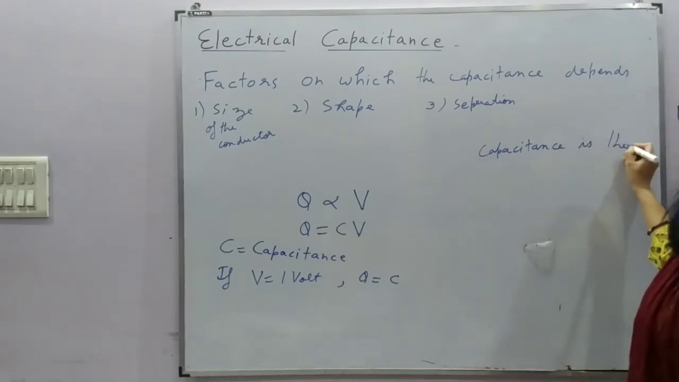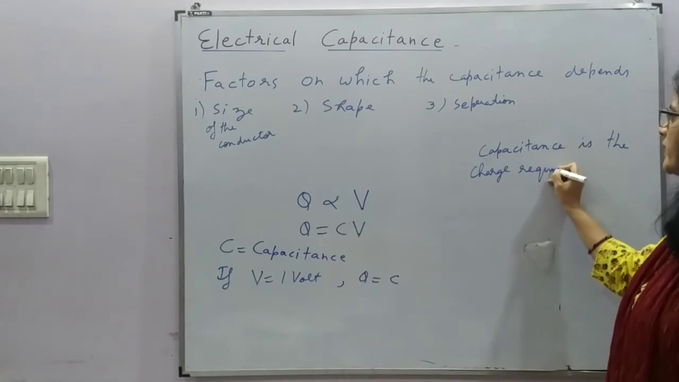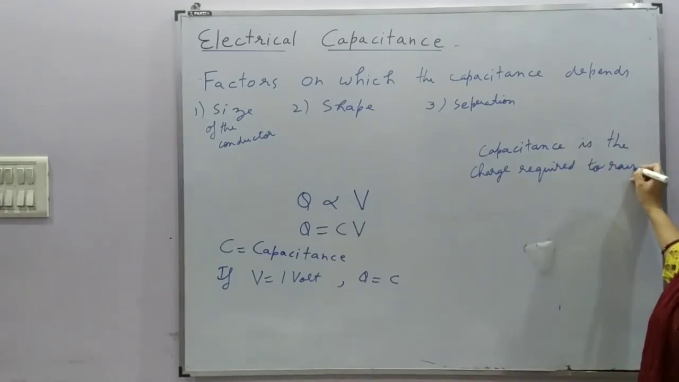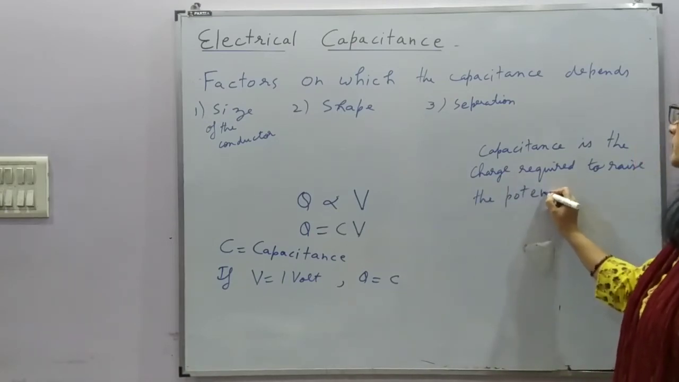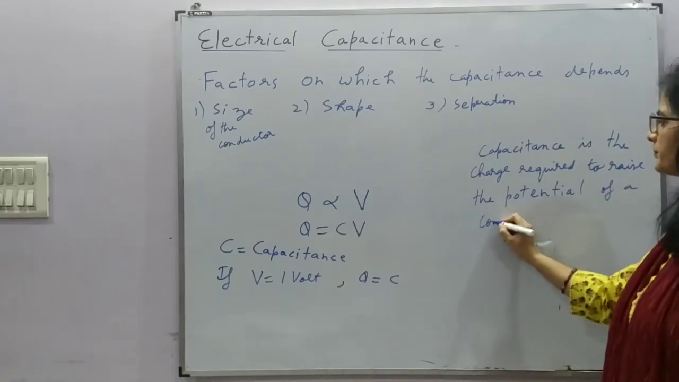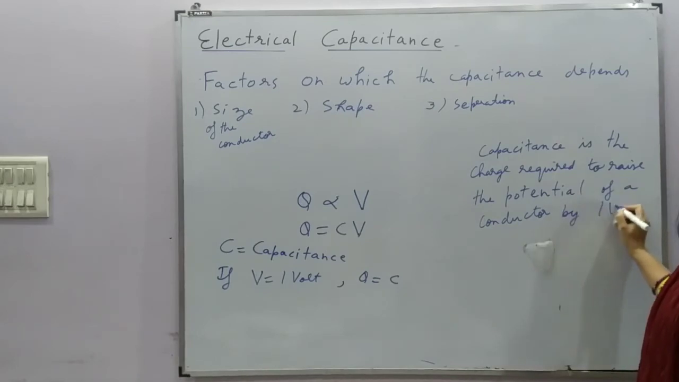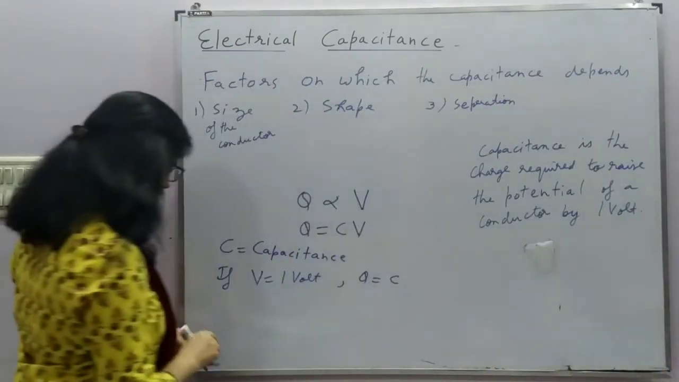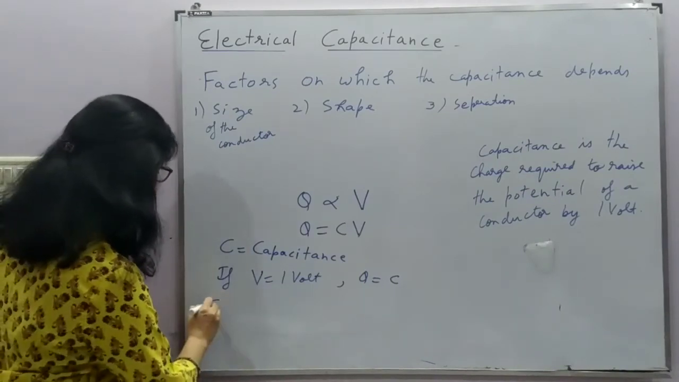So we can define it that the capacity of a capacitor, capacitance, is the charge required to raise the potential of a conductor by 1 volt, right? And what is the SI unit of capacitance? The SI unit is farad.